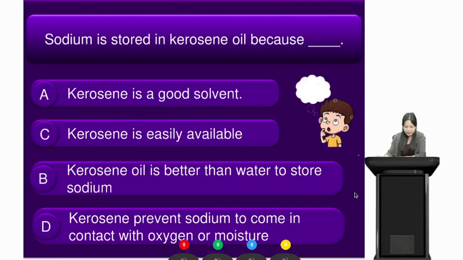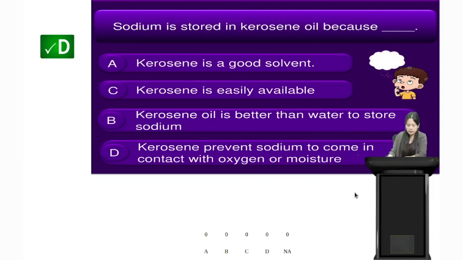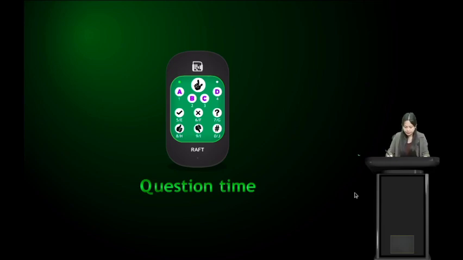Alright, students, your time is up, and very good. The correct answer here is option D, that is, kerosene prevents sodium to come in contact with oxygen or moisture, and that is why sodium is stored in kerosene. It is because sodium is a very reactive metal, it undergoes rapid oxidation, it reacts vigorously with air. So in order to protect the sodium, it is stored in kerosene. Very good, students.